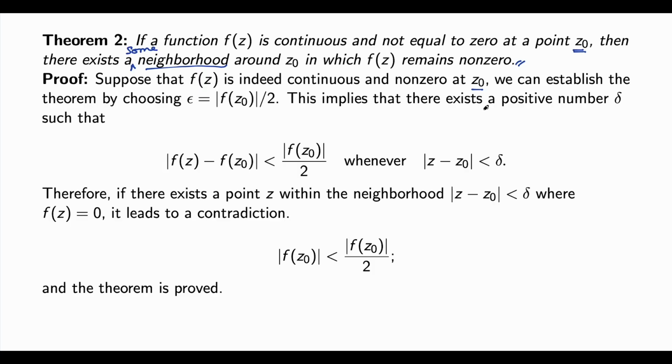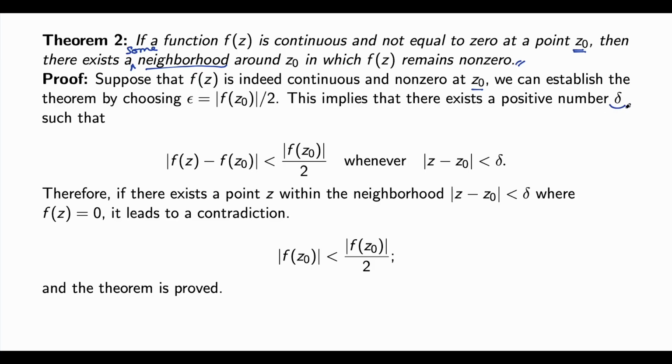This implies there exists a positive number delta, because of the fact that f is continuous. So I'm choosing epsilon arbitrarily small, equal to modulus of f(z0) divided by 2. Then, due to the continuity of the function, we can always find such an epsilon. For every epsilon, we can always find a delta.